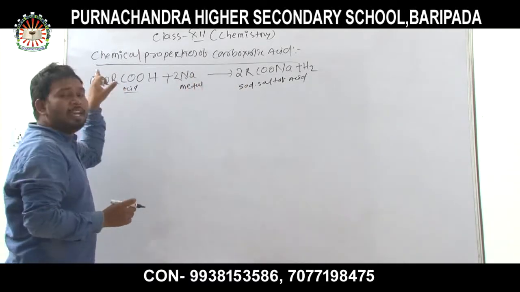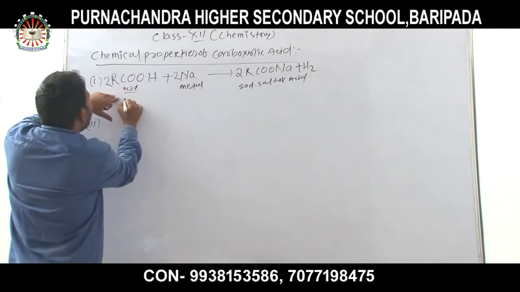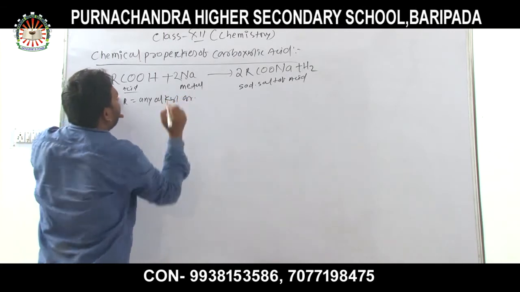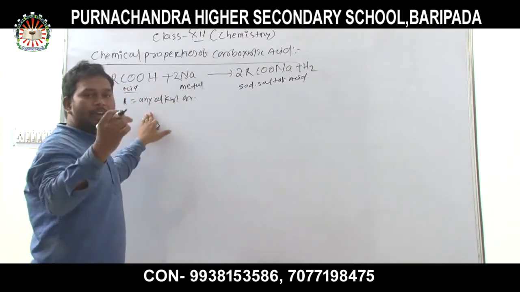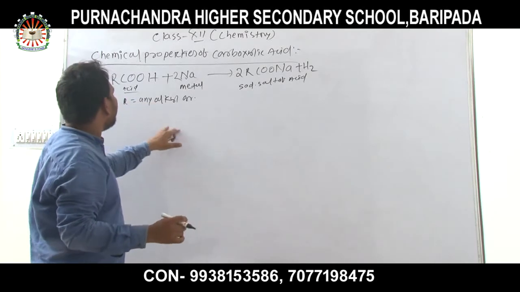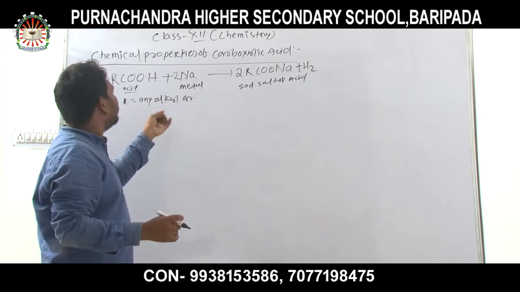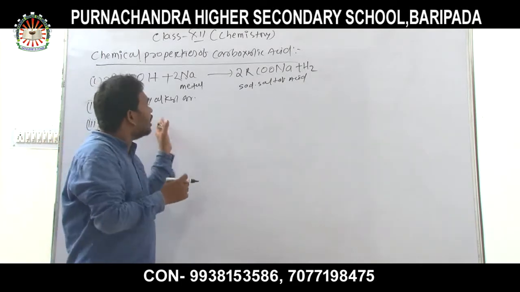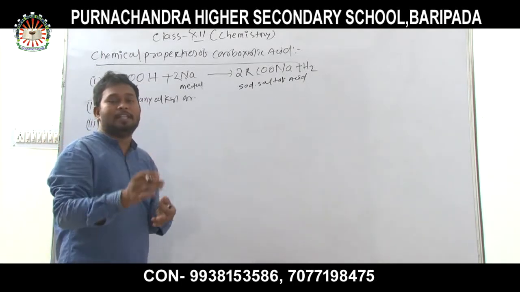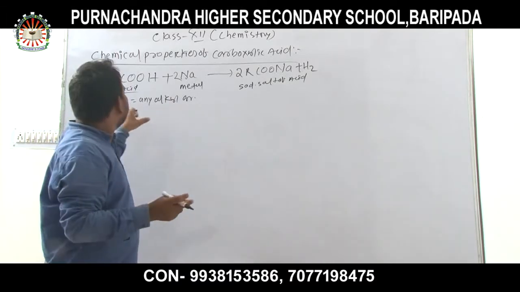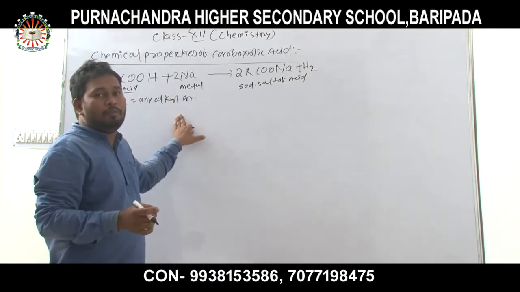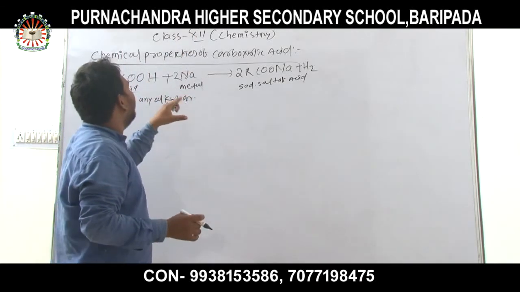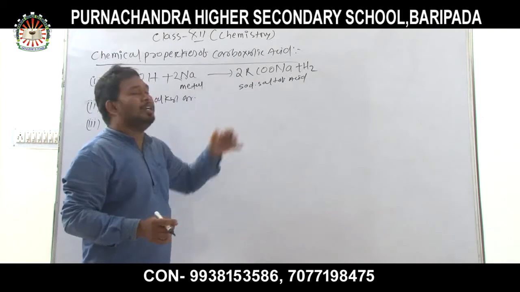Instead of R, you can use any alkyl group. I hope you understood in the previous class, in the methods of preparation and properties of aldehyde, ketone, alkyl halide and allyl halide, and also the method of preparation of carboxylic acid, that we use any alkyl group instead of R. I hope you put any alkyl group instead of R and find the suitable product.